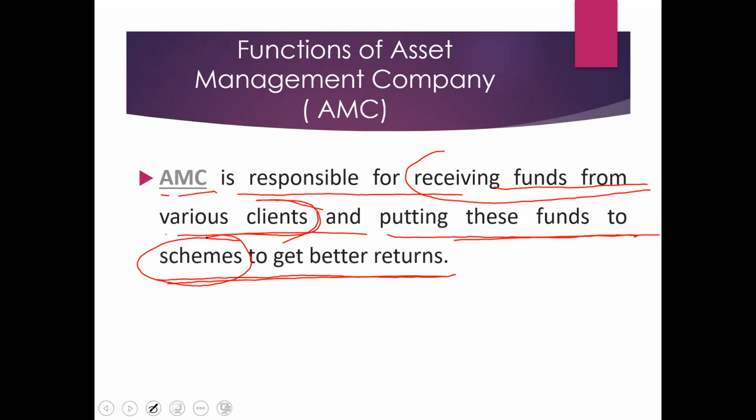Remember, receiving the funds from plenty of small investors, and putting these funds into different mutual fund types or schemes to get better returns.